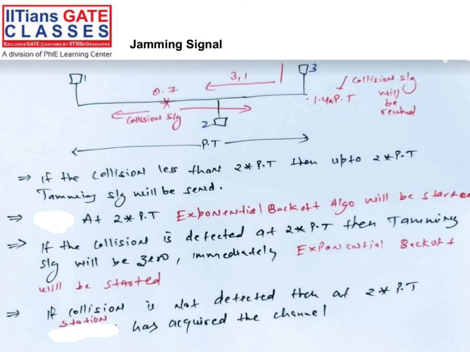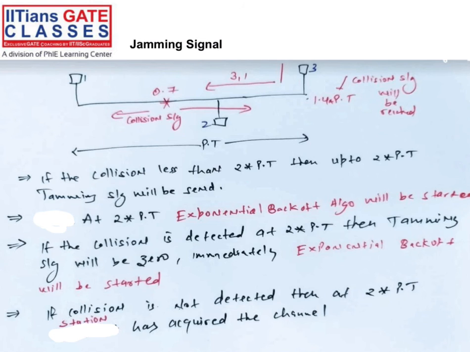Now, jamming signal, I already told about. Let's say collision happened at 0.7. This is the collision signal. If collision happened at 0.7, and we want to detect how much more time we need, 0.7 more, it means 1.4 PT is there. The remaining time, 0.6, is the jamming time, you can say. So at that time, we'll send the jamming signal, so that no other station can send the frame.